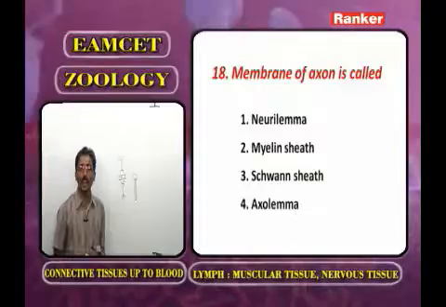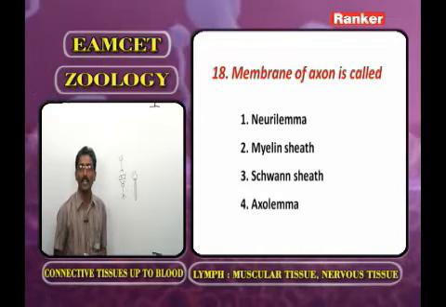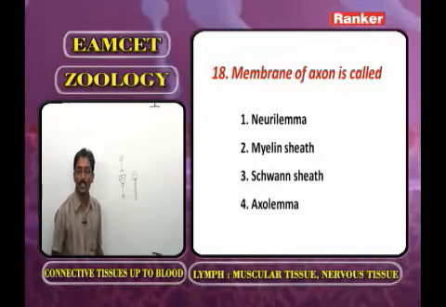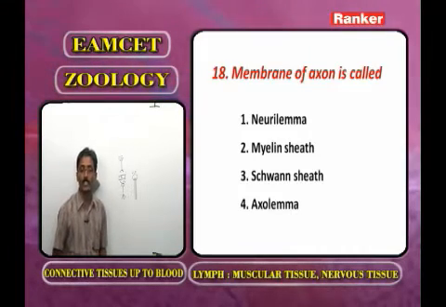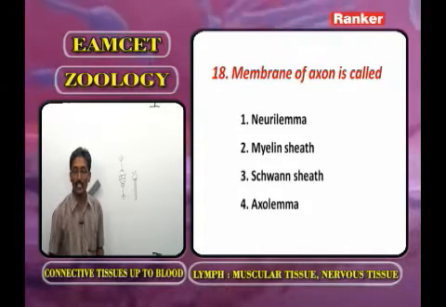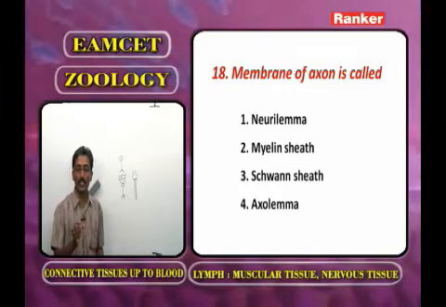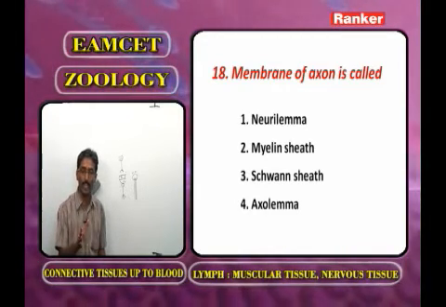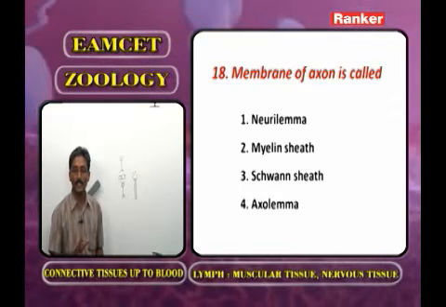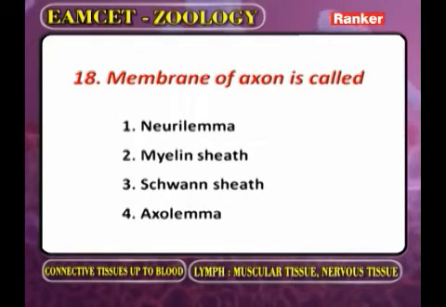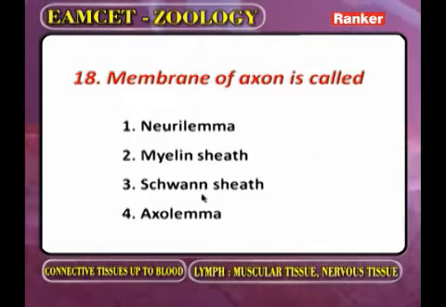Here, what is the membrane? That means the plasma membrane. What is the plasma membrane of the axon called? One we call neurilemma, second myelin sheath, third Schwann sheath, the fourth is axolemma. Now you have to identify the membrane. What is the correct answer for this question? Sorry, the fourth option, that is axolemma. The plasma membrane of the axon is called axolemma. Now go for the next question.